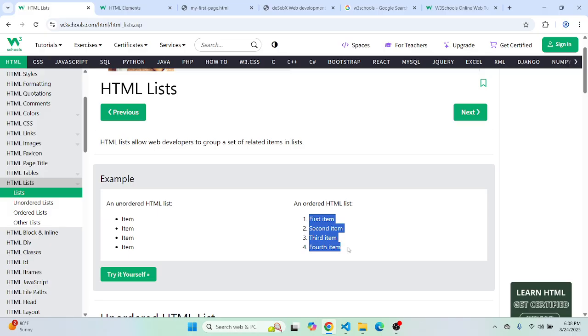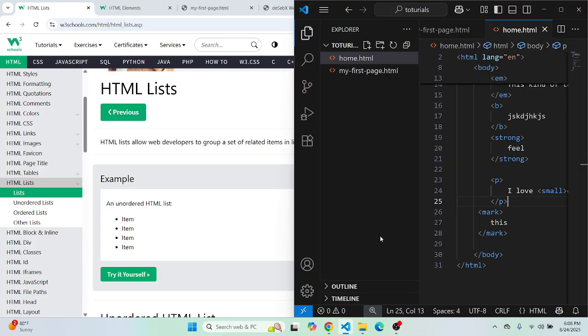You can override these with CSS, but by default the ordered list gives you the numbers one, two, up to the number of items you have, and the unordered list gives you bullets. So let's see it in code.